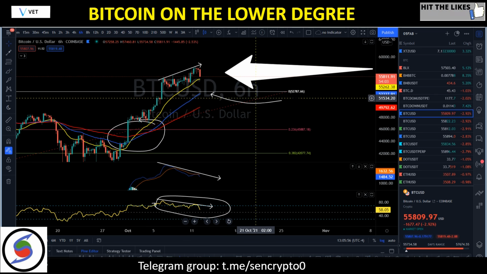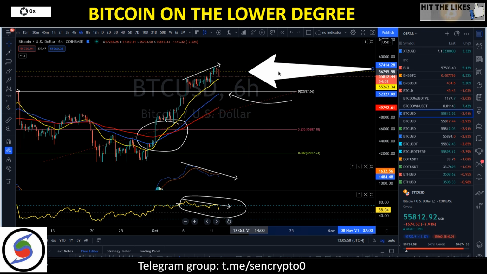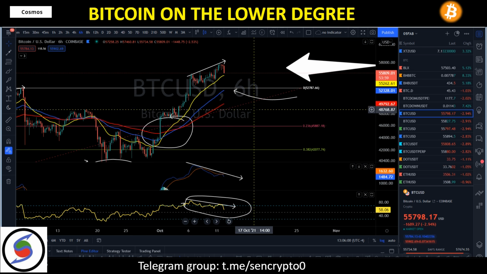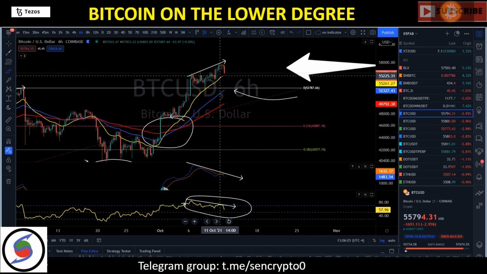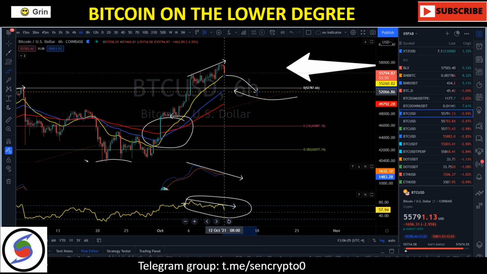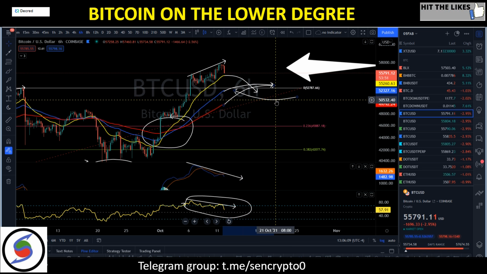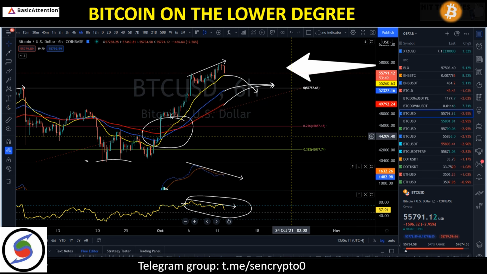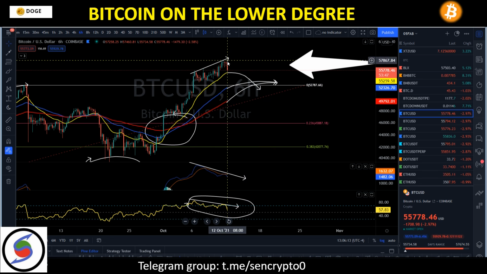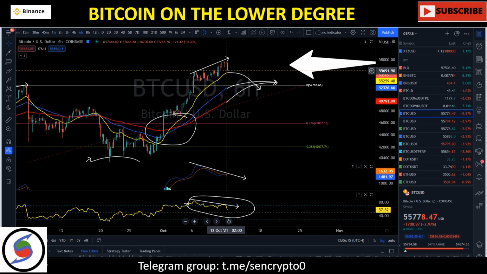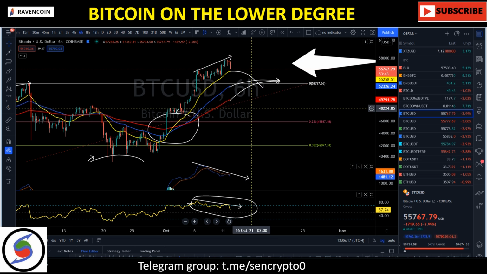Meaning we're going to need another bearish crossover on our 6-hour time frame. Meaning we're going to need our 21 EMA to cross over our 50 EMA, and at the same time to cross over our 100 EMA. And that could take time. I don't think this bearishness right here is going to wipe out all the gains we got in October.